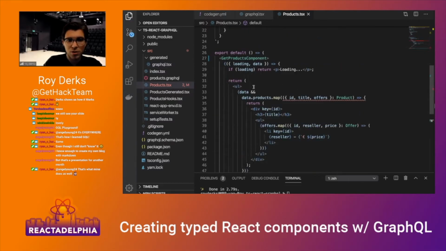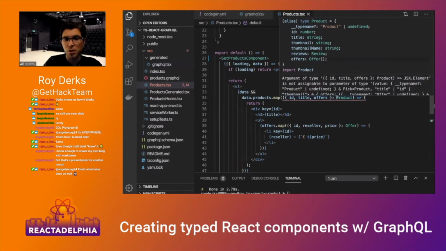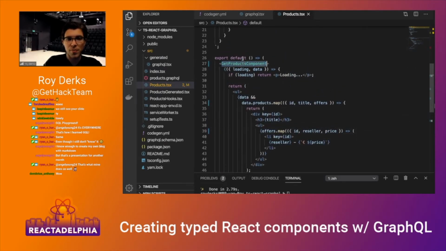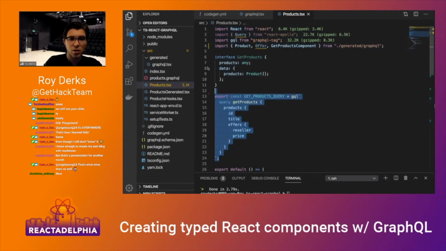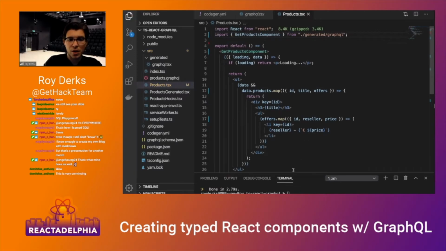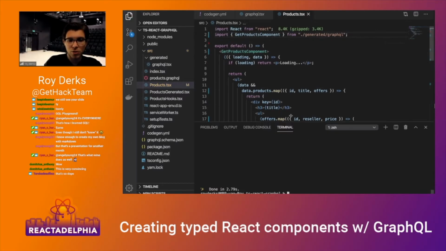Let's see what it does. It's going to give me some errors because I've typed stuff that my component already knows. As you can see, I won't get any IDE errors. And this will also work. So now I can basically delete just everything here. And this will still work, right? So let me start the application again.